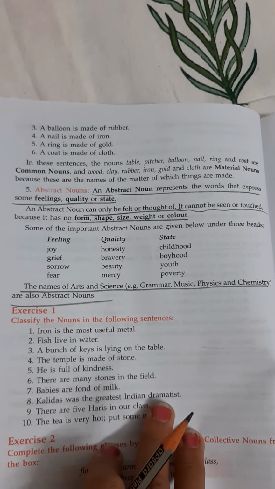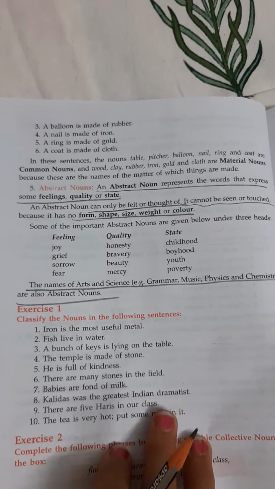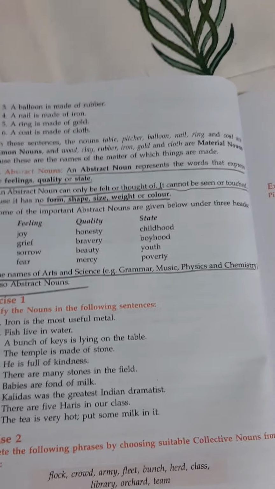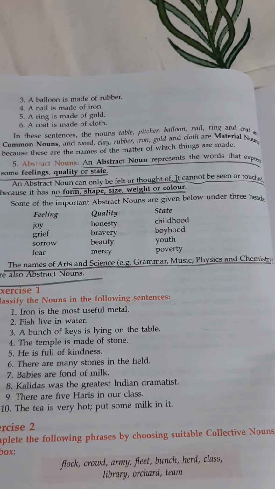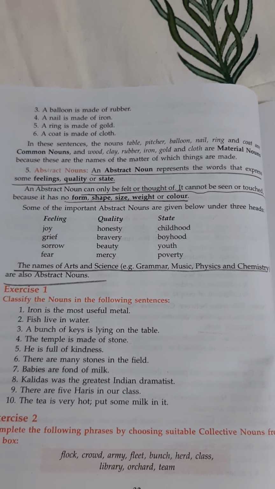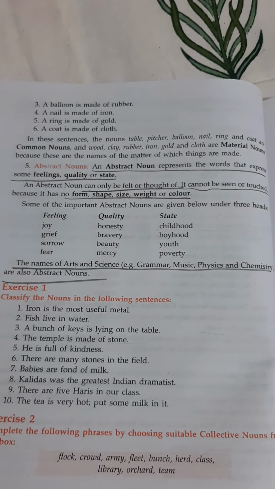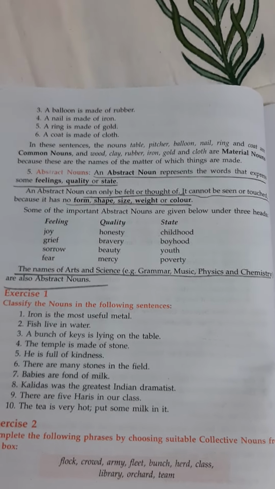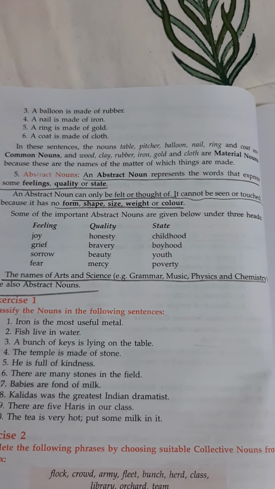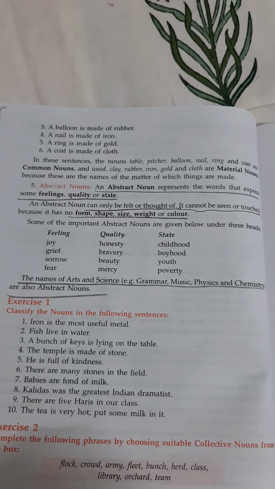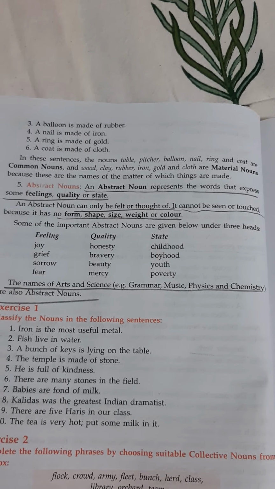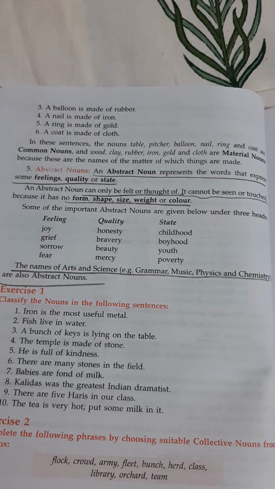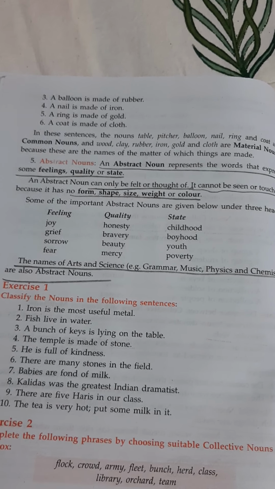Now the fifth type of nouns are abstract nouns. What are abstract nouns? The first thing you have to remember in abstract nouns is that we cannot see or touch abstract nouns. Fine. They cannot be seen or touched, but they can only be felt or thought of. So what is an abstract noun? An abstract noun represents the words that express some feelings, quality or state. Means the words which express the quality or state are called abstract nouns.